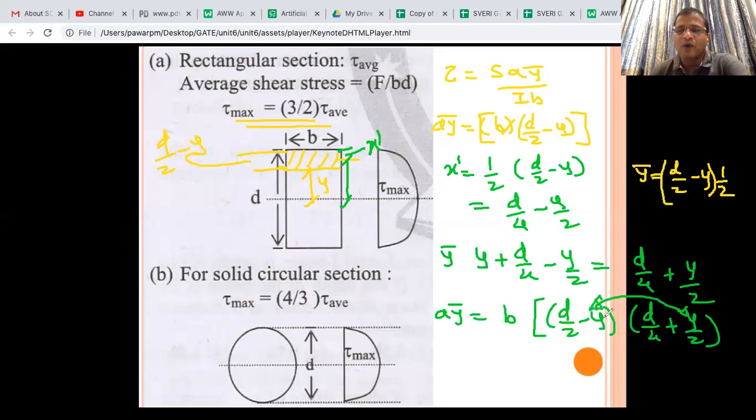If you substitute at the mid location, you will get the maximum value, that is tau max equals 3/2 F by BD. And as Y square is there, the stress distribution will be parabolic, because the power of Y is 2. That's what I wanted to show here.